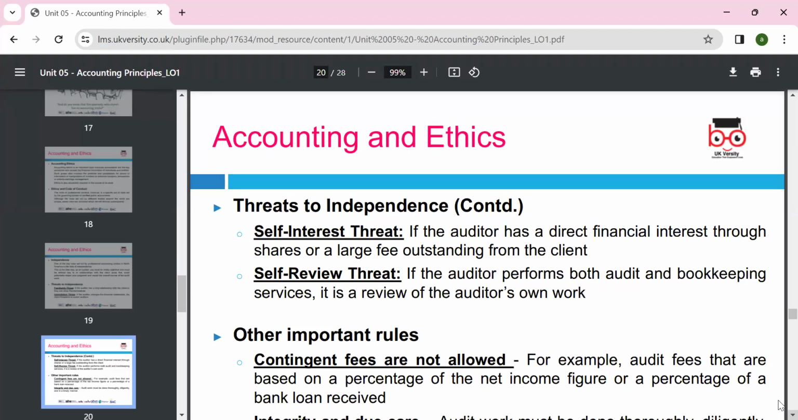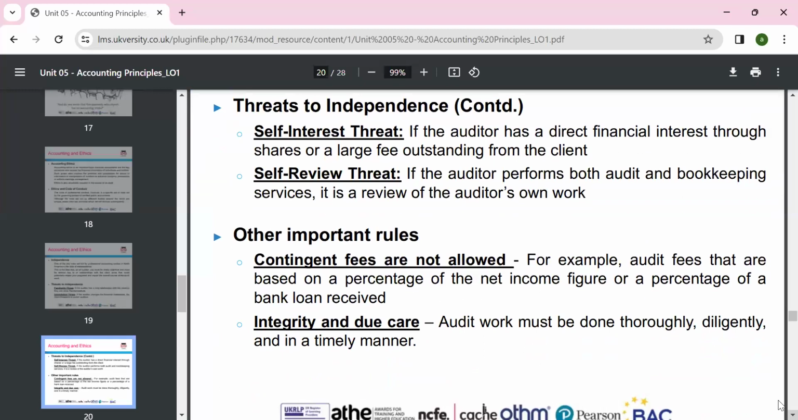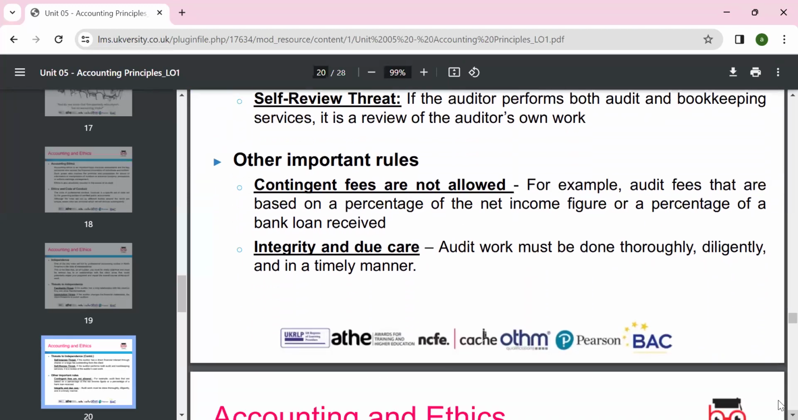Maybe you show more profit, more people buy, you will get more dividend. Self-review: if you're the bookkeeper, you can't do the audit work, because you'd be checking your own work. Contingent fees: if we say we'll save your tax and you pay half of the saving as the auditor's or accountant's fees, we can't do it. This is illegal. Integrity and due care: audit work should be done thoroughly, diligently, and on time.